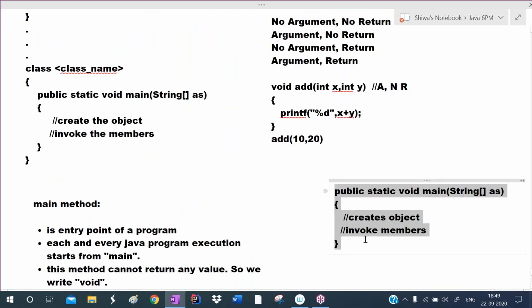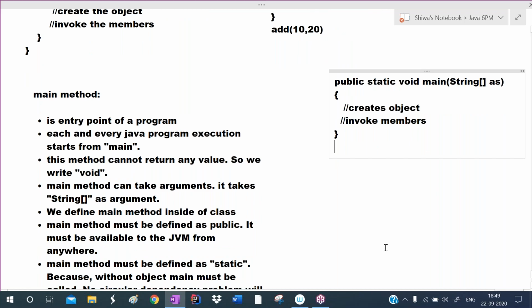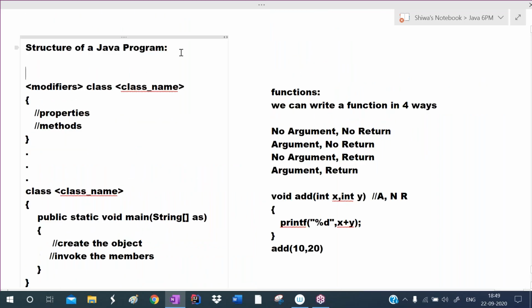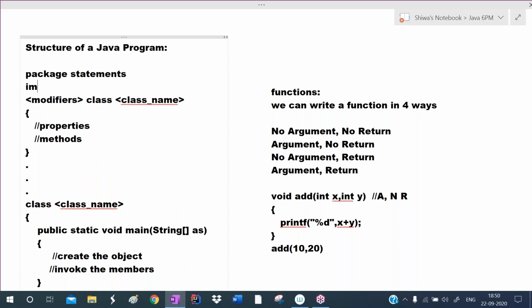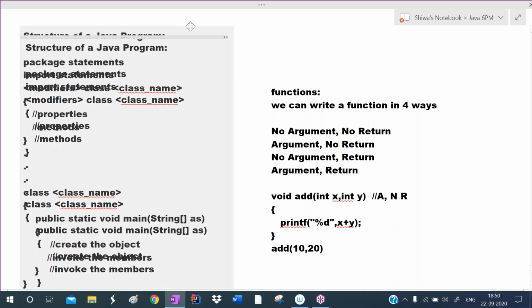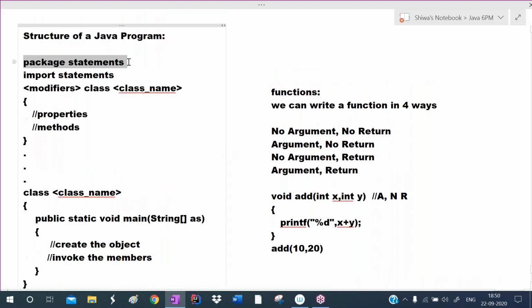So this is about the main method, and this is about the structure of a Java program. Sometimes, if you want to create packages, we write package statements here. Writing package statements is sometimes optional. And sometimes we write import statements here. When we use the classes and interfaces of a particular package, we write import statements. So we write package statements when we are creating packages, and import statements when we use classes and interfaces of particular packages.